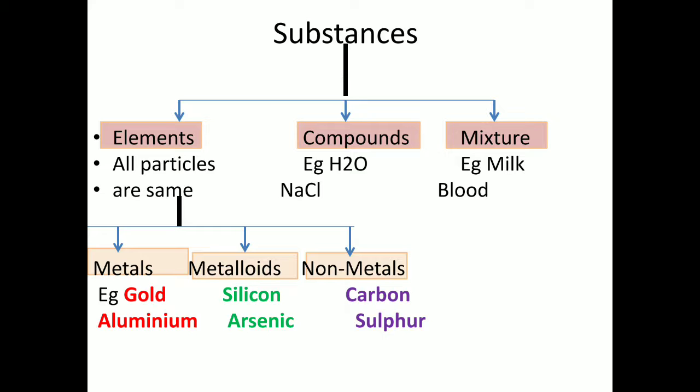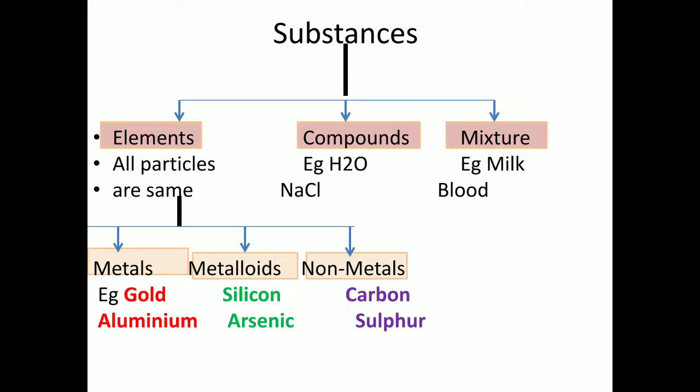Then we come to mixtures. The third type of substance is mixture. A very simple example is the bhel, what we make. Bhel is a mixture. We add all the ingredients in that, and we can separate the ingredients physically. For example, I prepared bhel, I don't like coriander in that, I can remove the coriander.